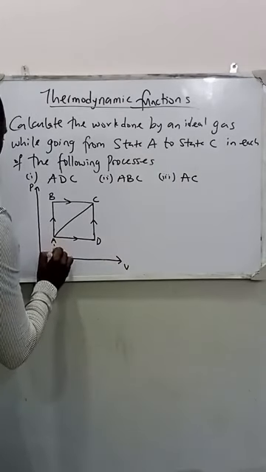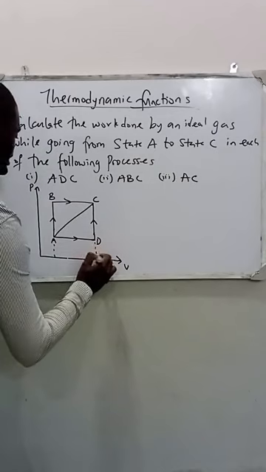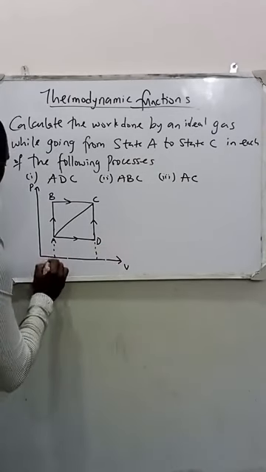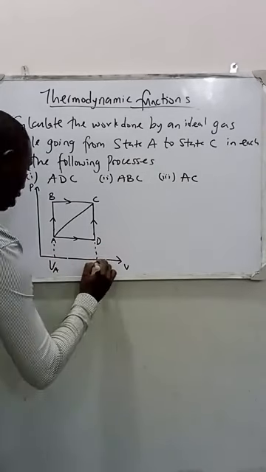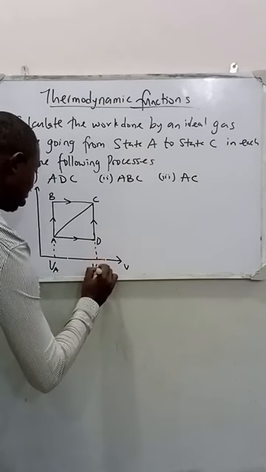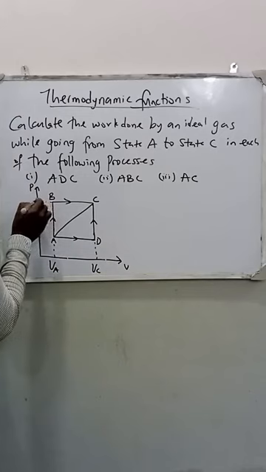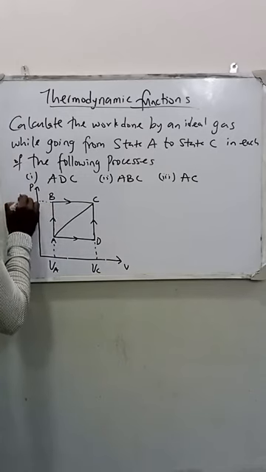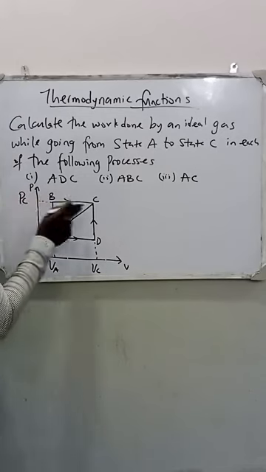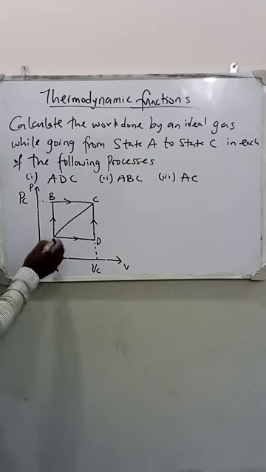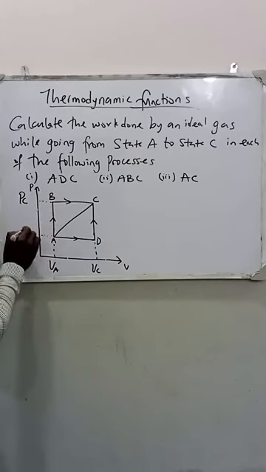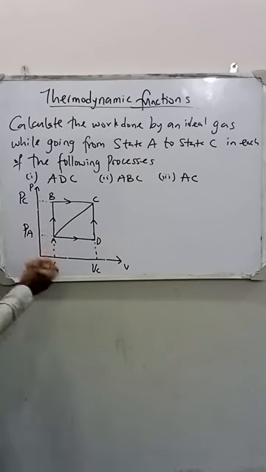Here corresponds to a given volume. Let's call the volume here volume A, and here volume C or volume D. And the pressure here, let's call it pressure C, which is also the same as pressure B. And the pressure here, let's call it pressure A, or pressure D. They mean the same thing. You can see they are on the same line.